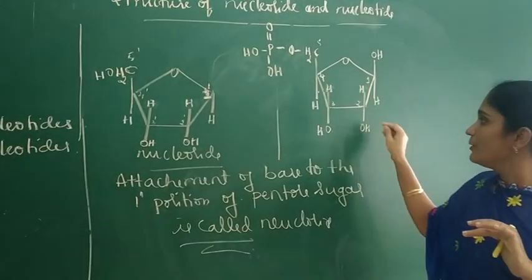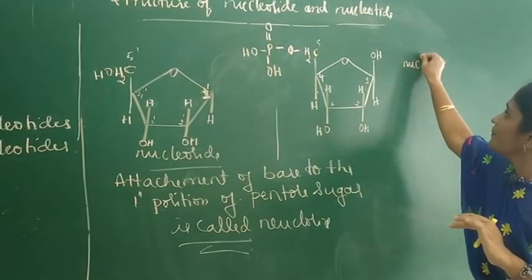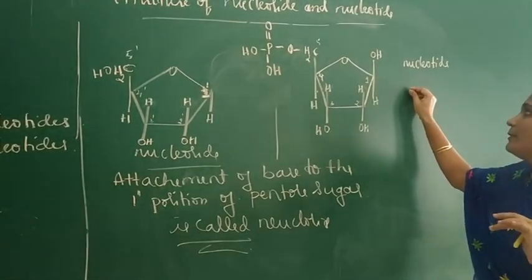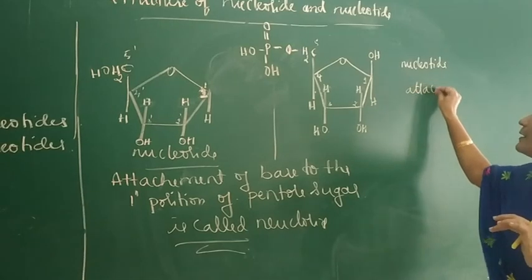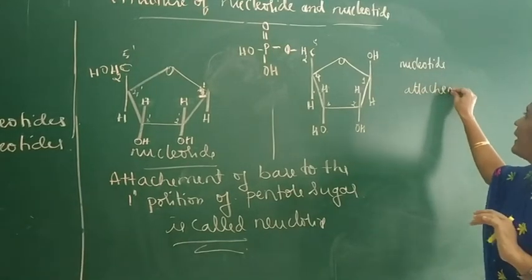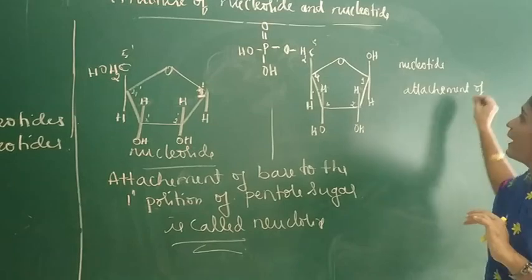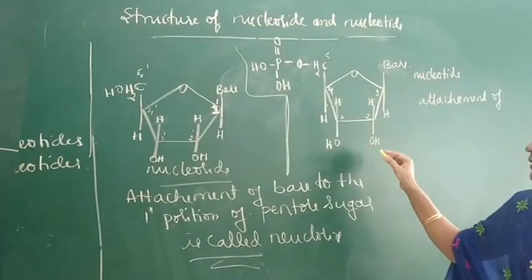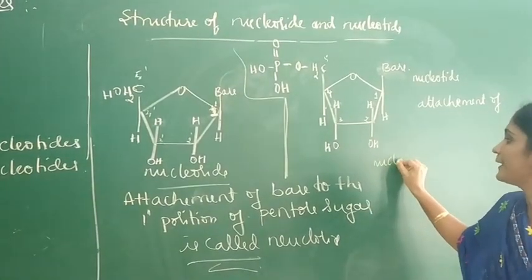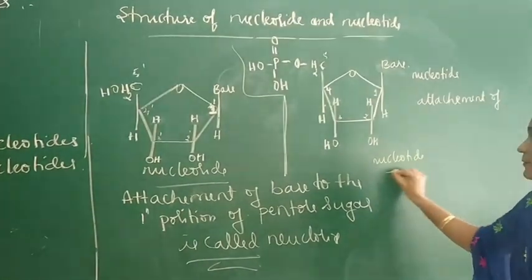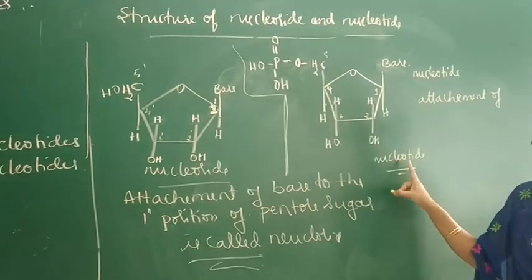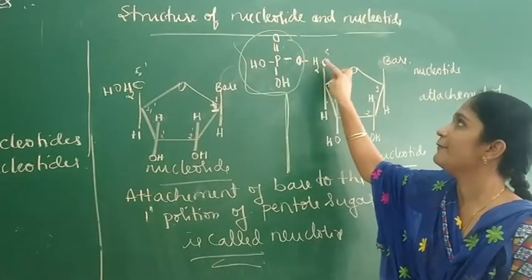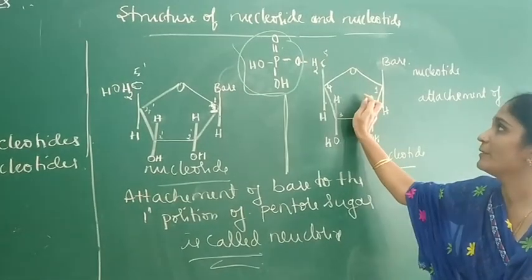So nucleotide means it is a molecule formed by the attachment of phosphoric acid moiety at the 5 prime position of the nucleoside.